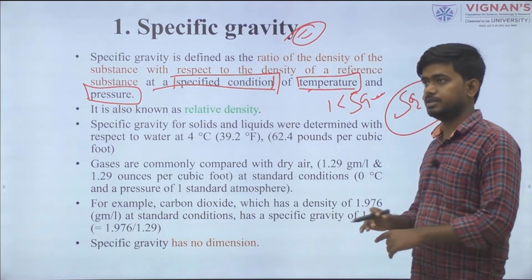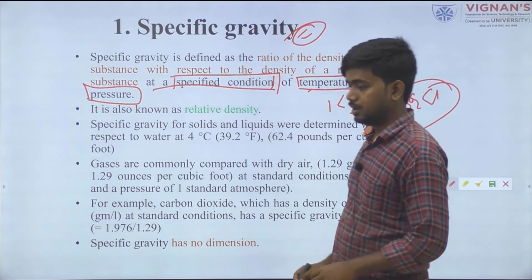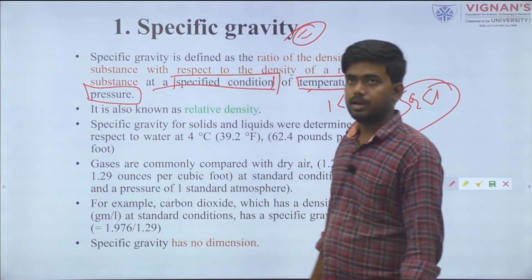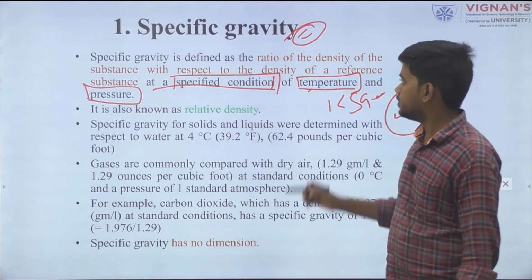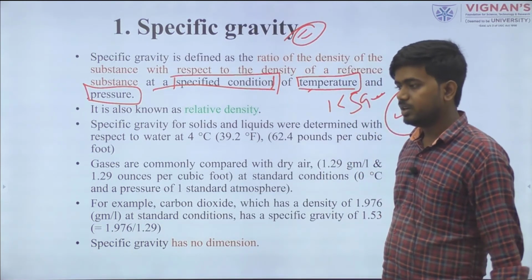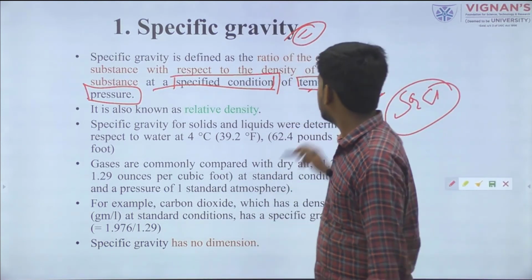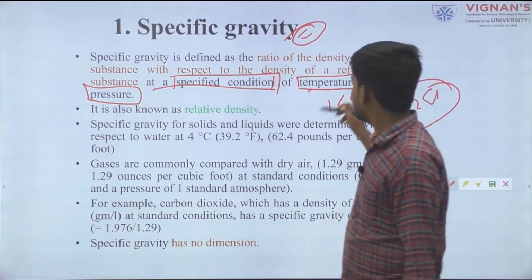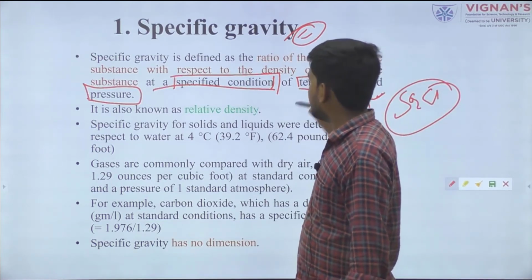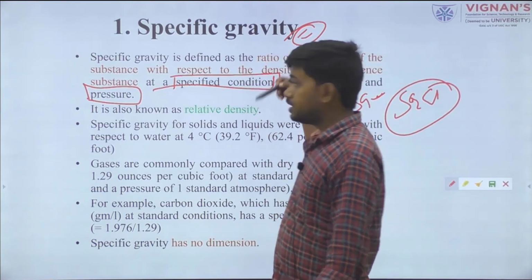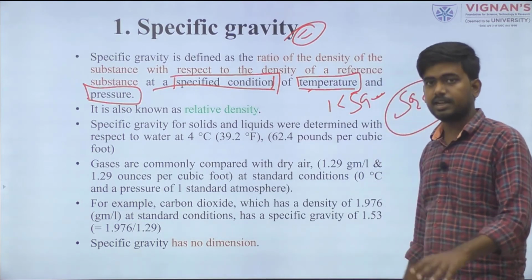We always take this temperature and pressure as a reference value, so if we take the specific gravity value at 25 degrees Celsius with respect to water, we put the water density at the same temperature, 25 degrees Celsius, as the standard.